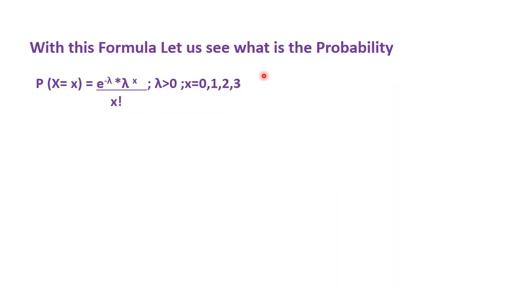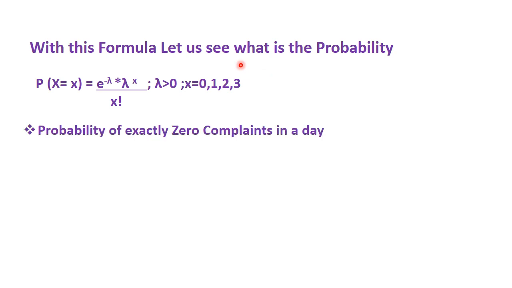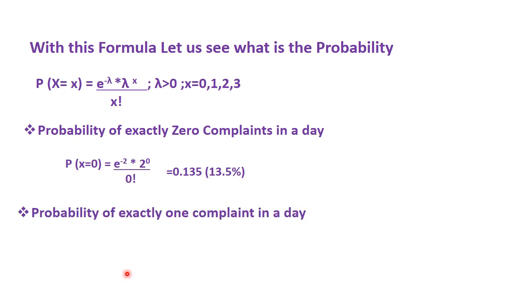With this formula, let us see what is the probability of exactly 0 complaints in a day. I am putting the lambda value, as I already said, in our case it is 2, and x is equal to 0, so I am putting 0 here, and 0 factorial is 1, so I am getting 0.135, that means 13.5 percent.